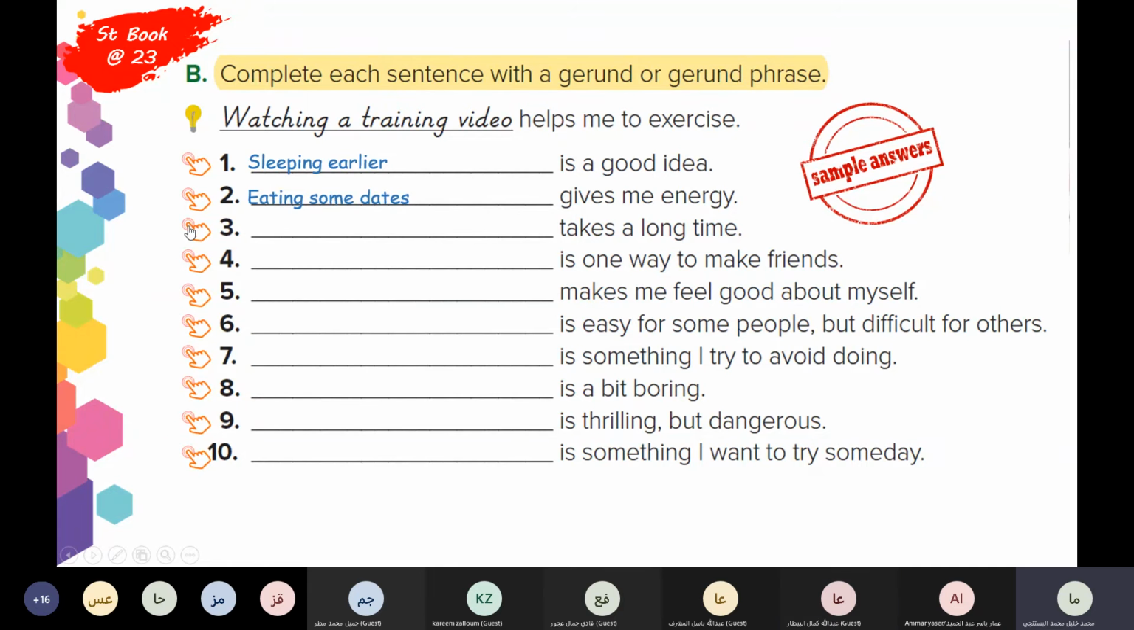Takes a long time. Can I answer, teacher? Yes, Abdullah. Cleaning my room takes a long time. Very good. Reading a book takes a long time. Cleaning my room takes a long time. Good. Number 4.